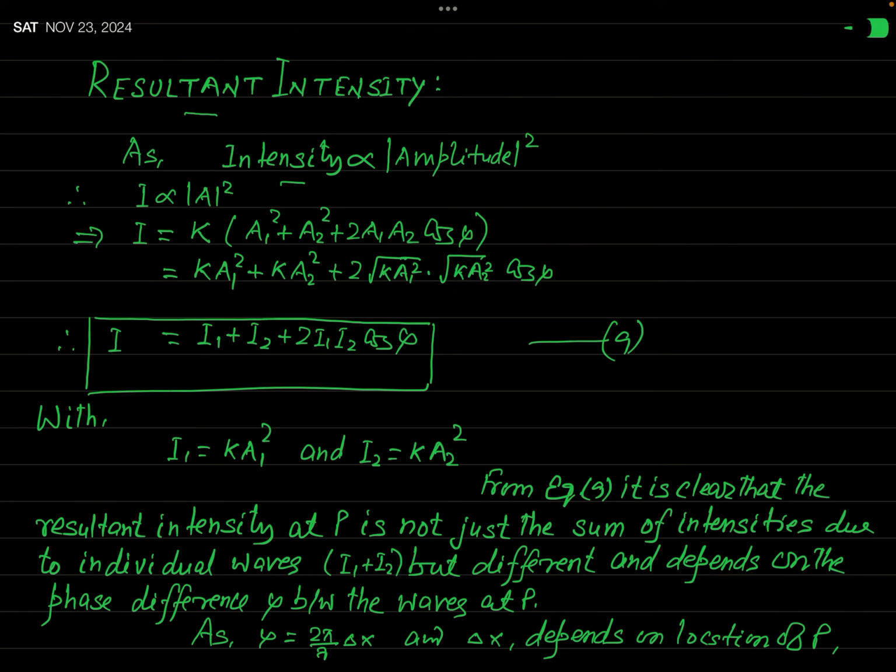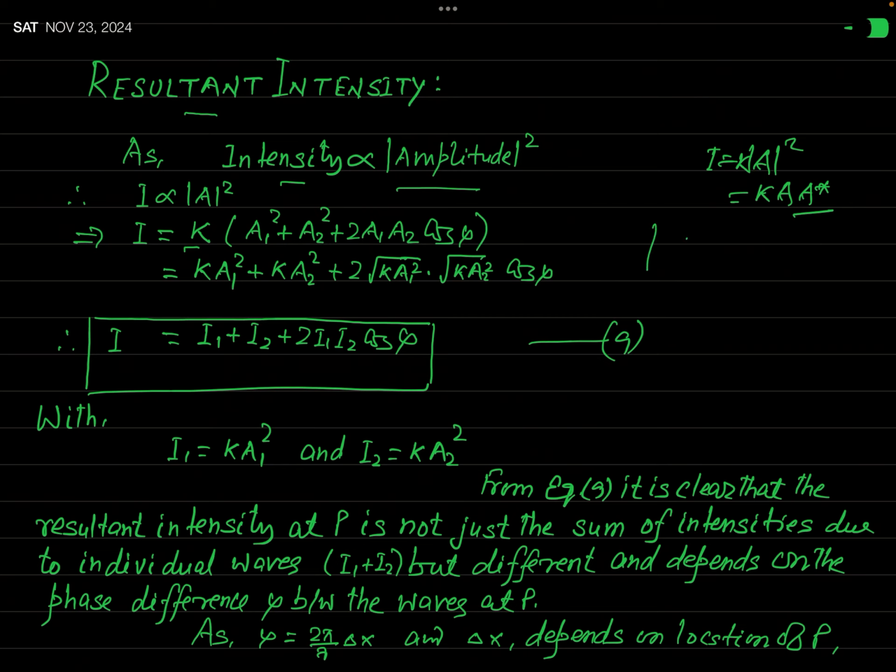In the present case, we have seen that the amplitude obtained is real, so here it is not very meaningful. But in general, the intensity of any wave is proportional to the square of the modulus of the amplitude of the wave. And in a standard textbook, the proportionality constant k is taken to be 1.